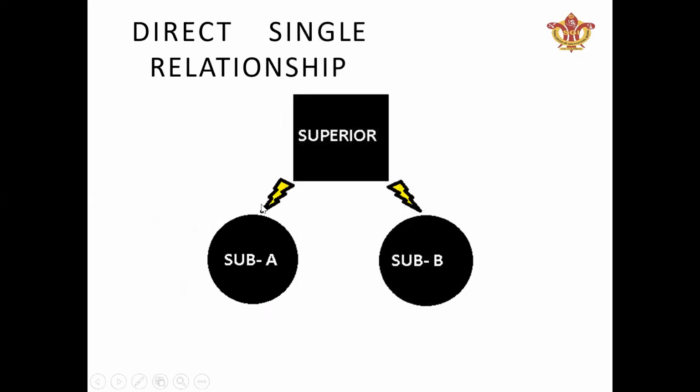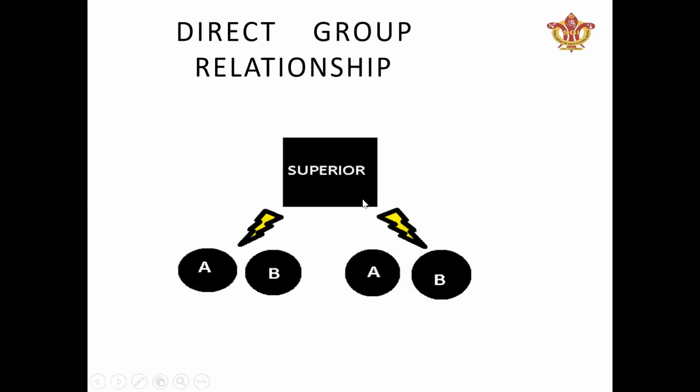Now, with the help of this diagram, we can see this is direct single relationship. In this, one superior is there, and subordinate A and subordinate B. This is the direct relationship between subordinate A and superior, and subordinate B and superior. Now see the diagram of direct group relationship.